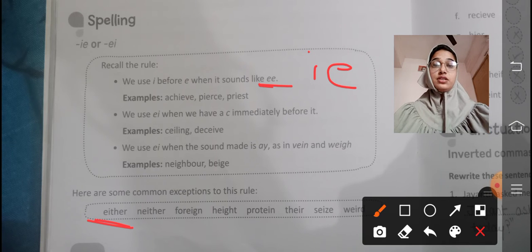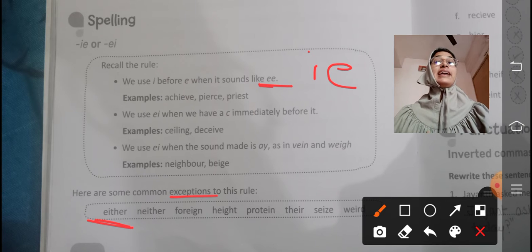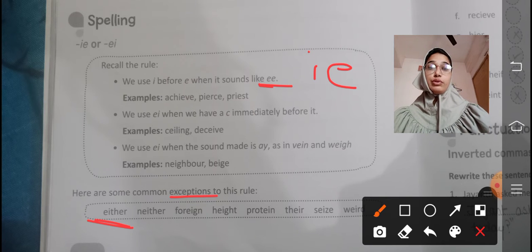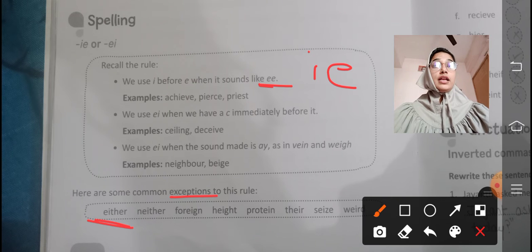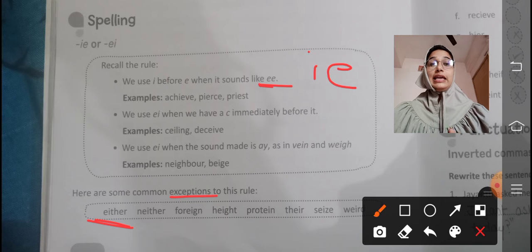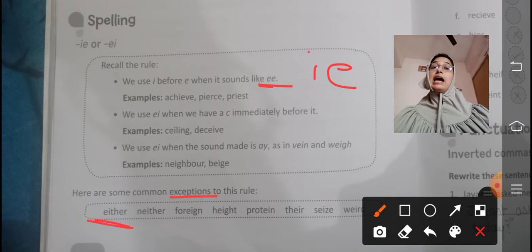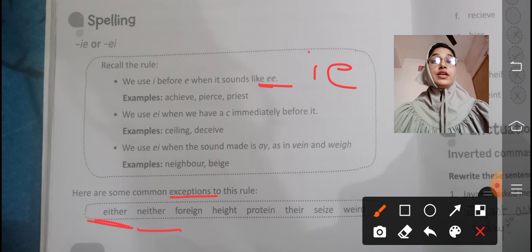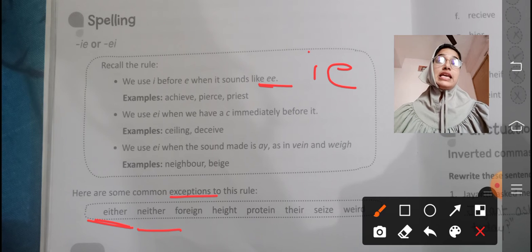What does exception mean? Exception means this rule does not apply to these particular things. That is called an exception. So these words are outside the criteria of this rule. So first is "either," in which it sounds like E, but we don't have to put IE. Instead, we have to put EI. Second is "neither." Again, here we have to use the EI form of the spelling.